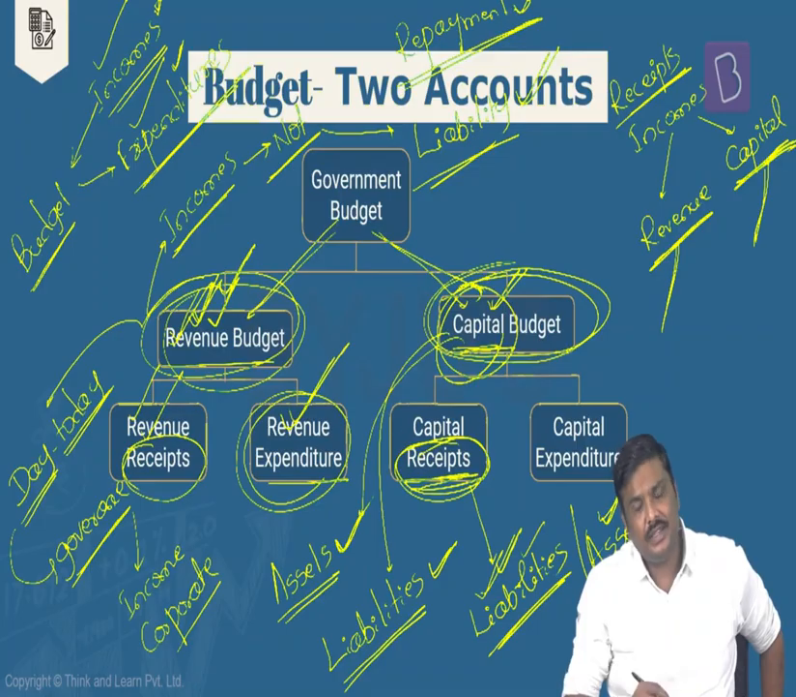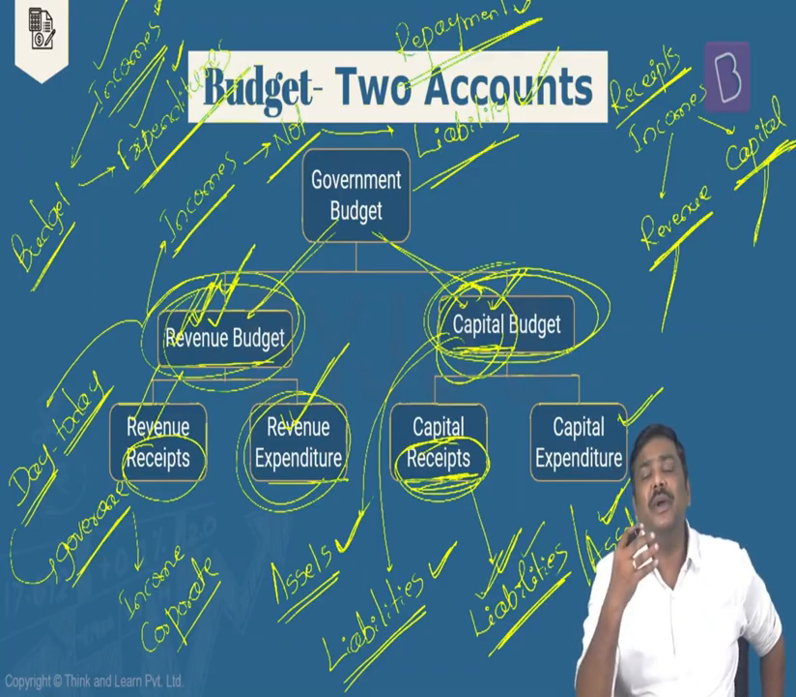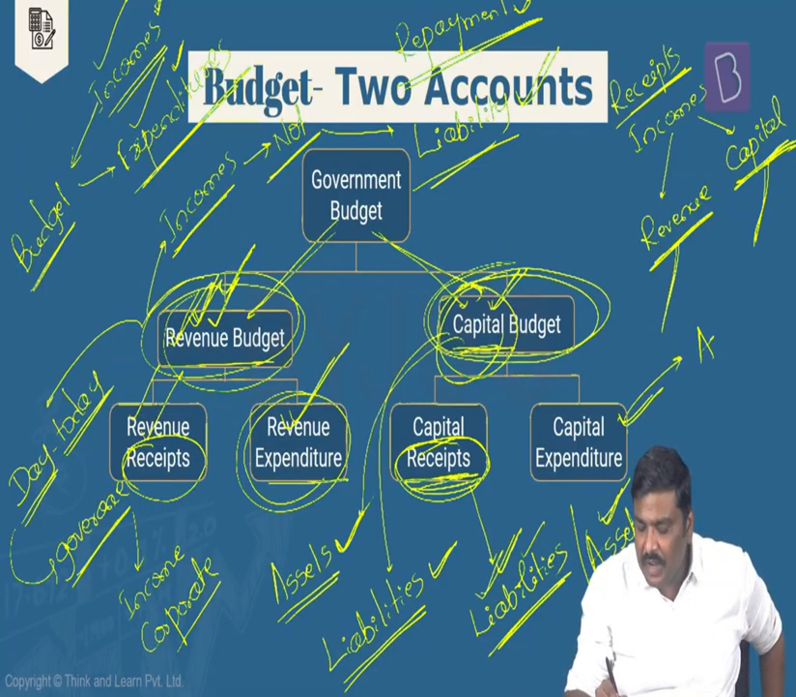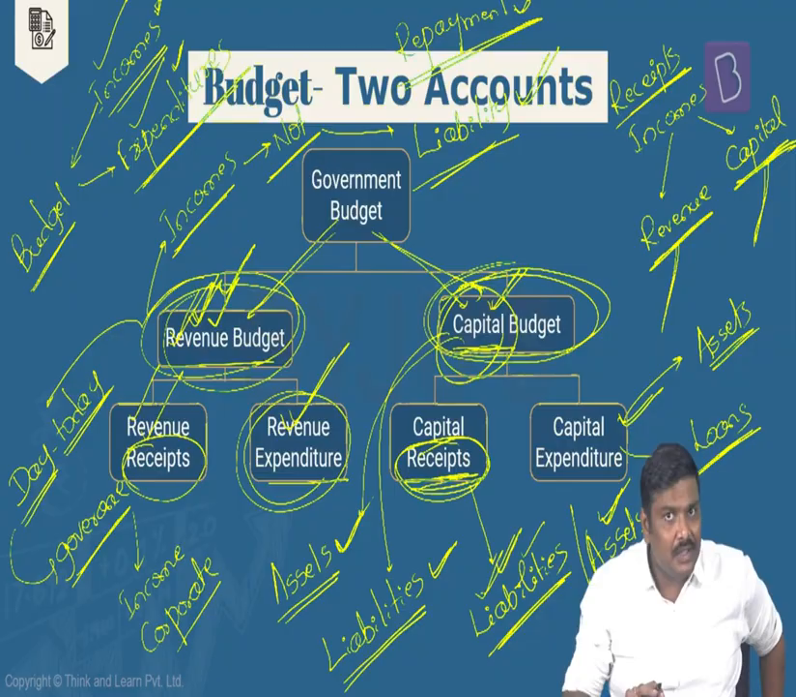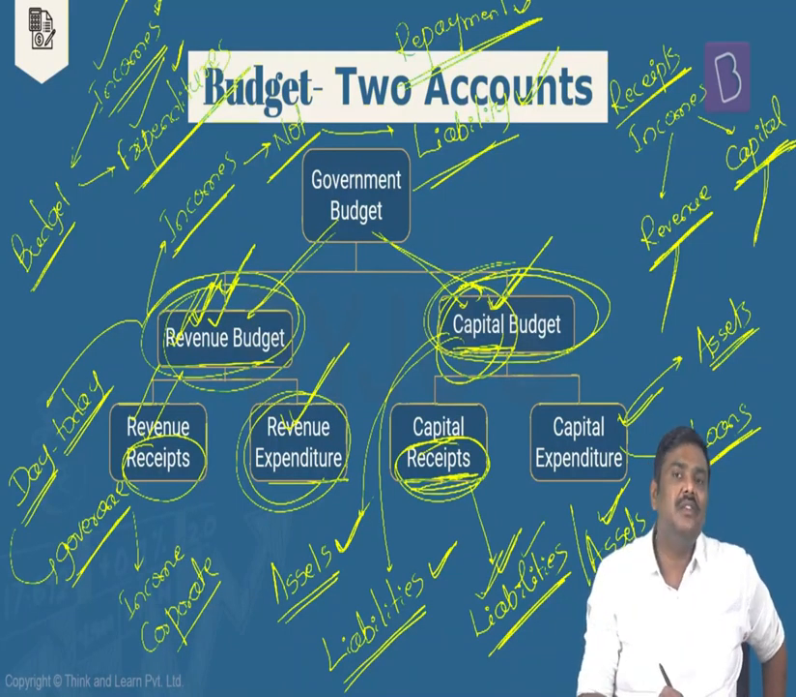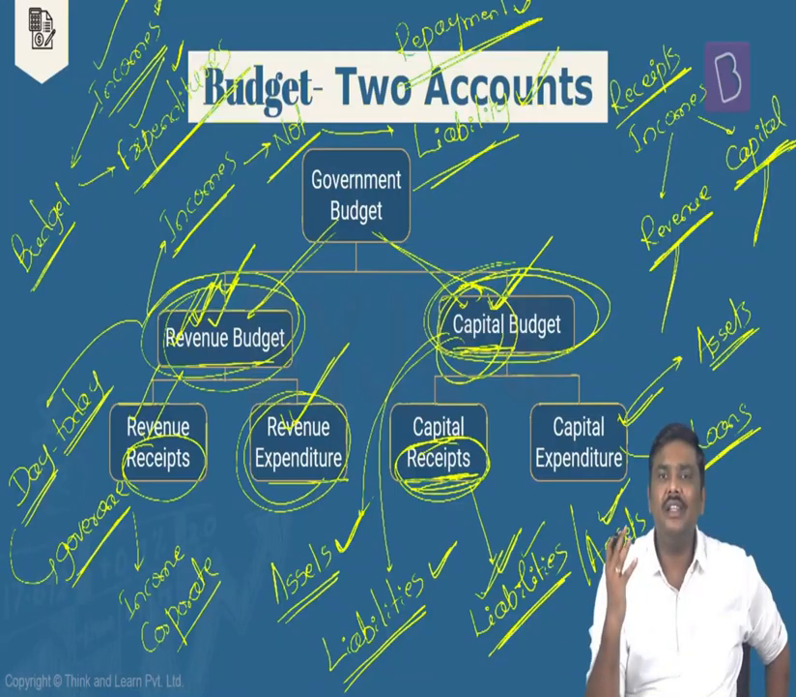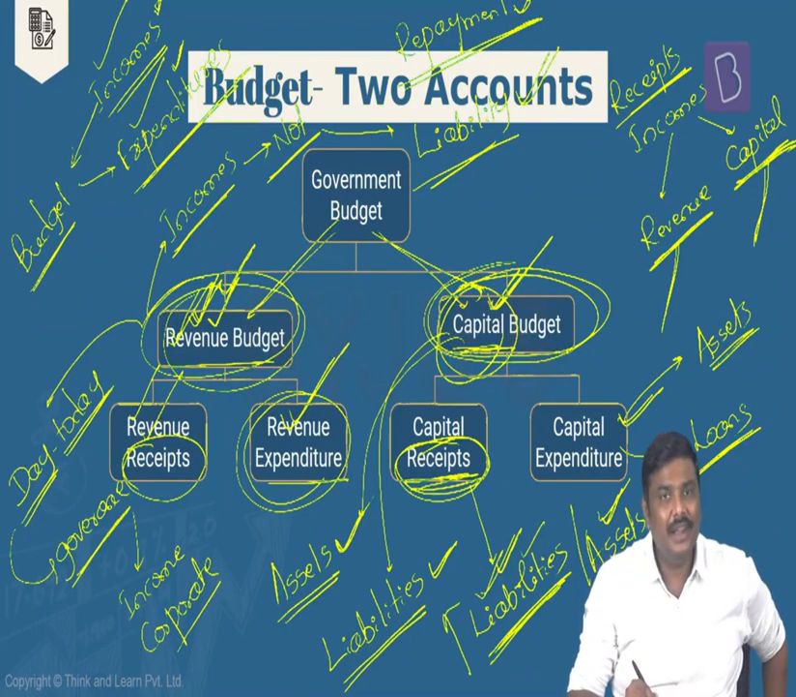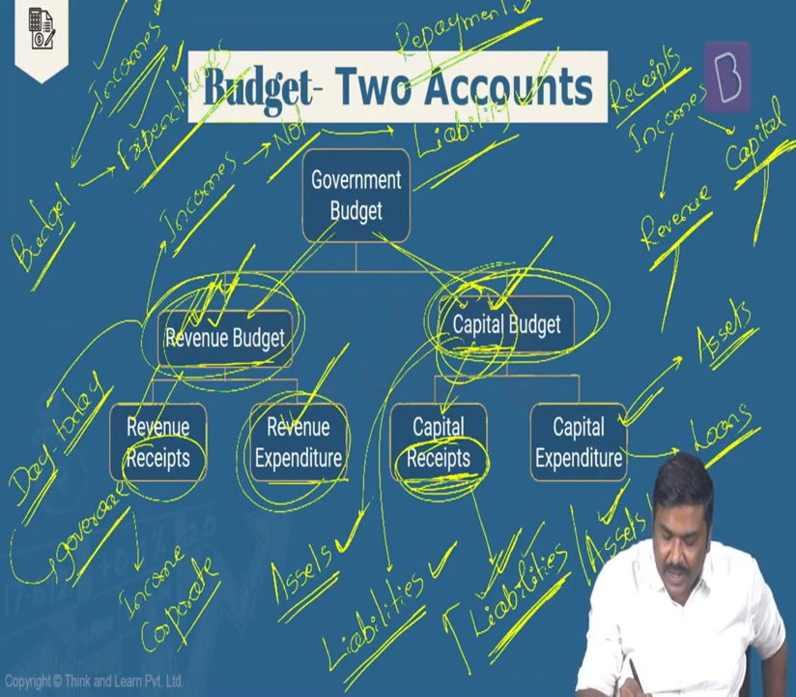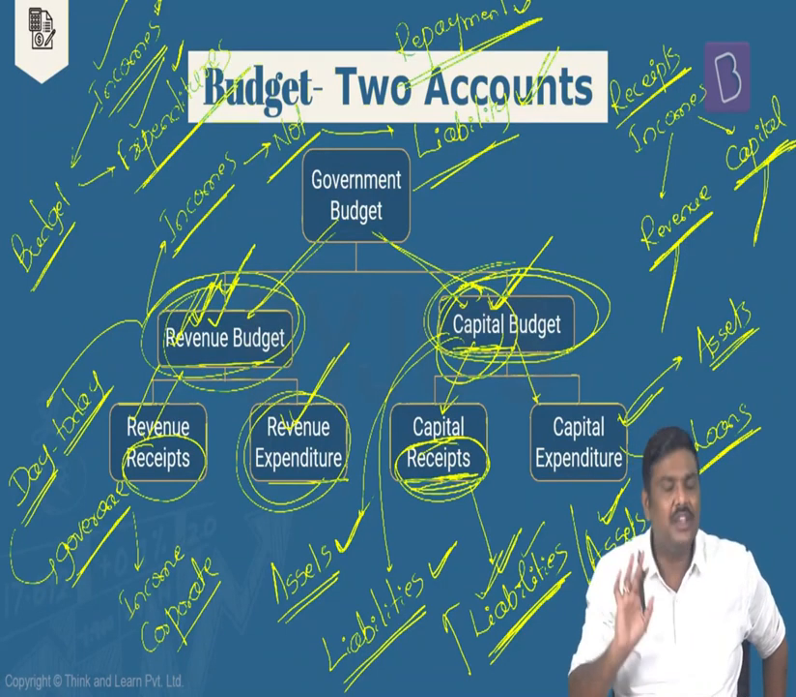Same thing with respect to capital expenditure. The government will spend money on infrastructure, so assets will be increased under this. The government will also repay loans, so liabilities will be reduced under this. So have a look at this. Whenever you say the capital side of the budget, these are associated with assets and liabilities. Either the assets will increase and liabilities will come down, or the assets will decrease and the liabilities increase. This is how you divide the capital side into capital receipts and capital expenditure.